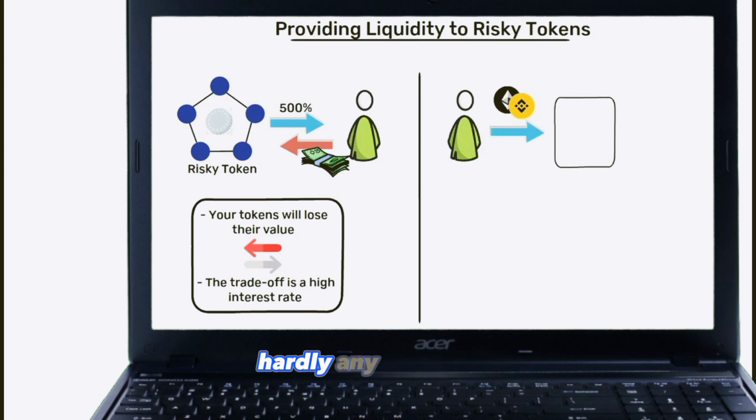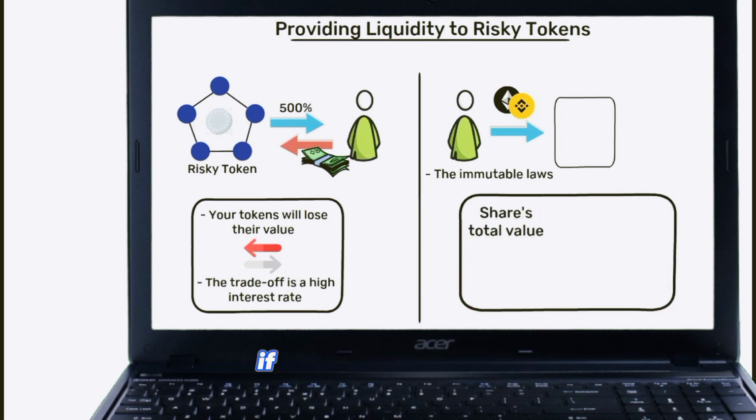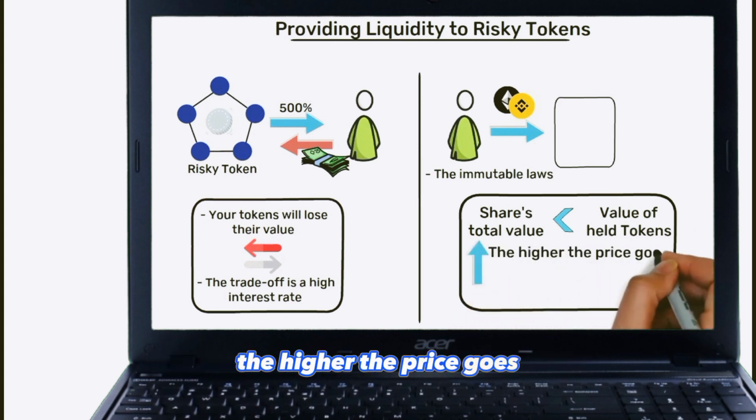Previously, I said that hardly any beginners actually understand this, so this is where it is explained. Your share's total value is less than it would have been if you had simply held the tokens you provided. Changes in the price of the token make a more significant difference. The higher the price goes, the bigger the drop.